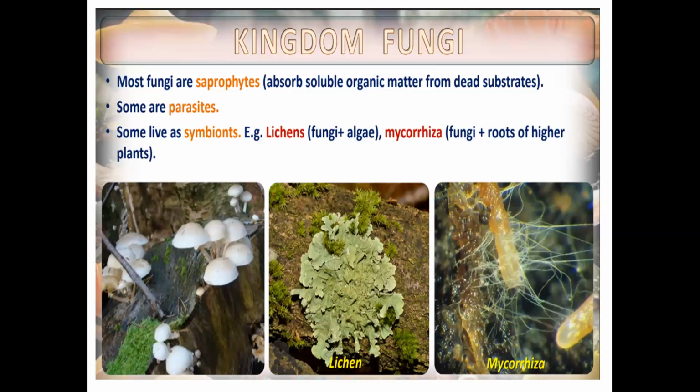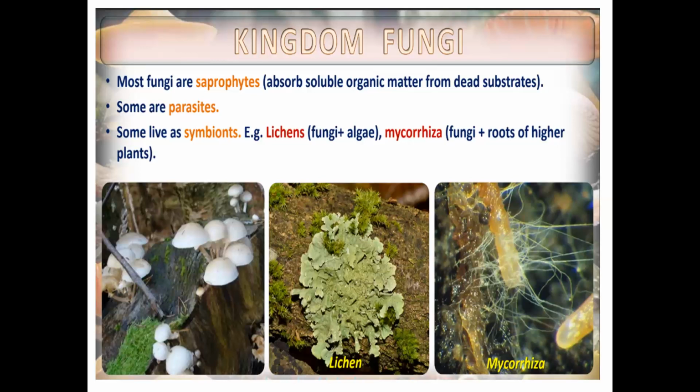So write lichen in the center. Then you draw these two arrows, fungi plus, in between, algae. Now write fungi and algae's role, which I have already explained.